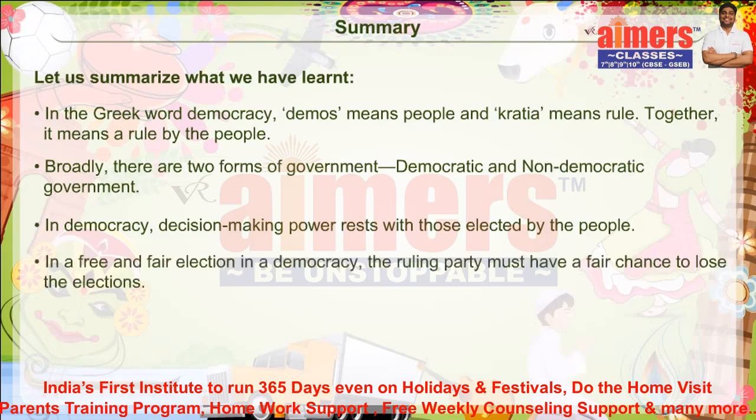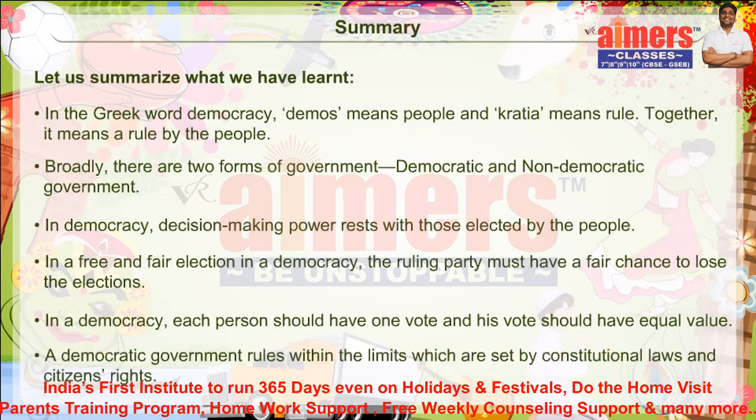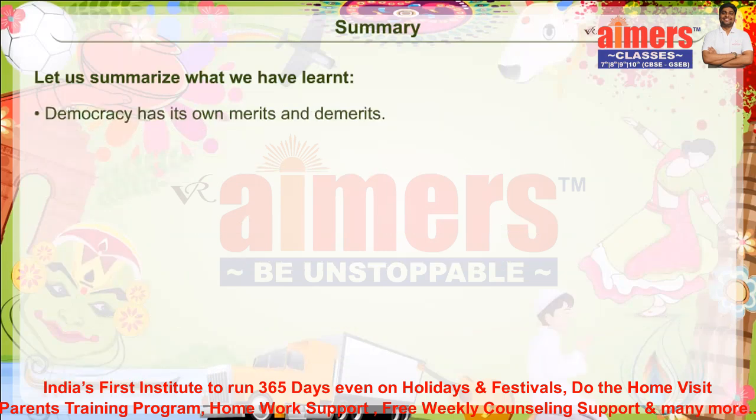In a free and fair election in a democracy, the ruling party must have a fair chance to lose the elections. In a democracy, each person should have one vote and his vote should have equal value. A democratic government rules within the limits which are set by the constitutional laws and citizens' rights. Democracy has its own merits and demerits.